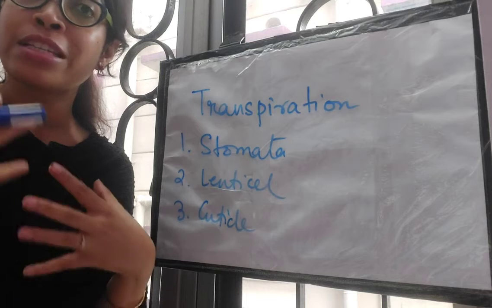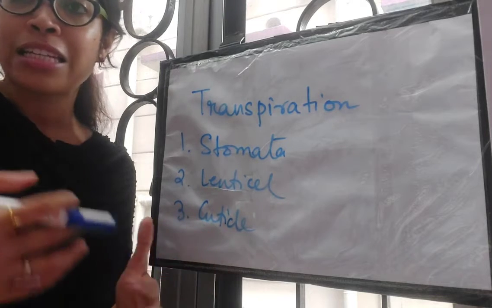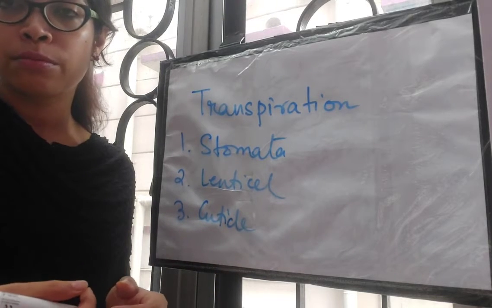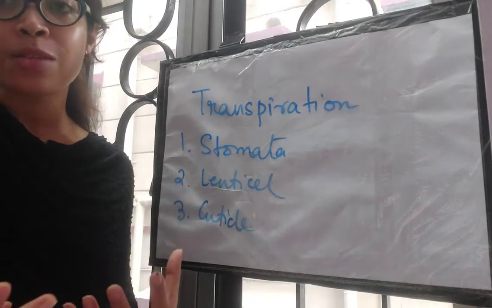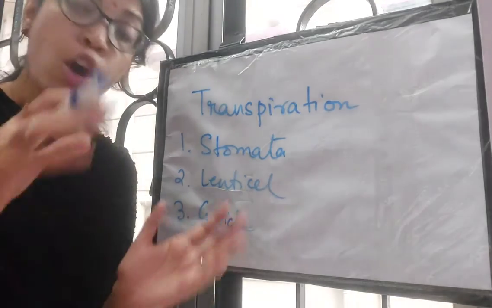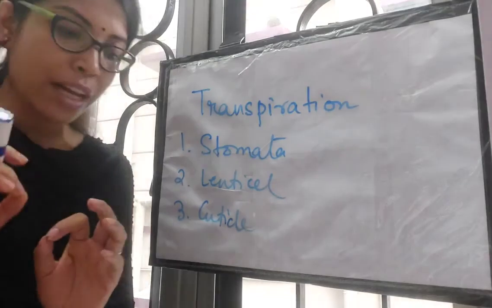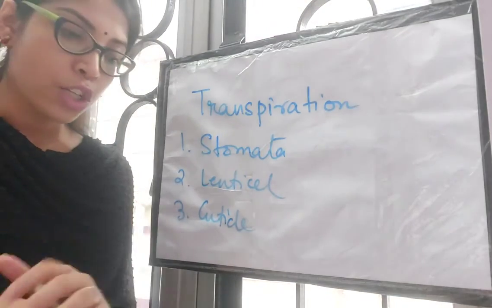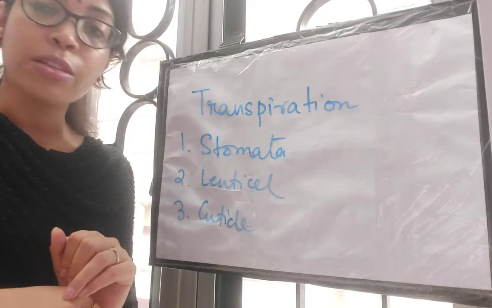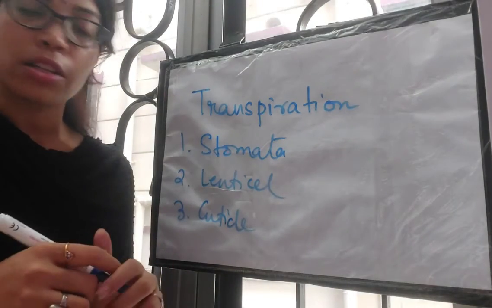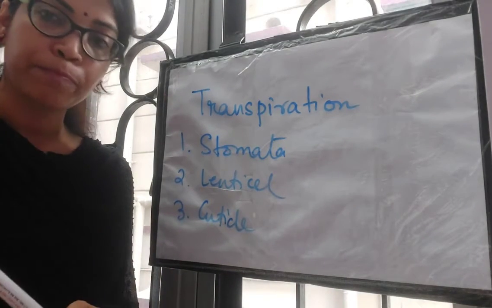These are the internal factors: how much water is left unused that it can be given out as water vapor by the process of transpiration. All those are internal factors. We are not going to talk about those internal factors of transpiration, but we are going to talk about the external factors that control transpiration.